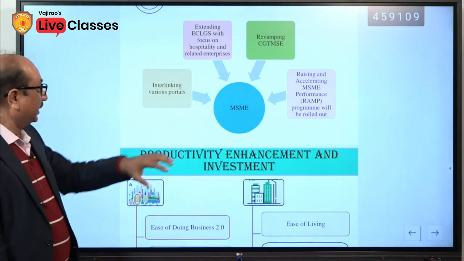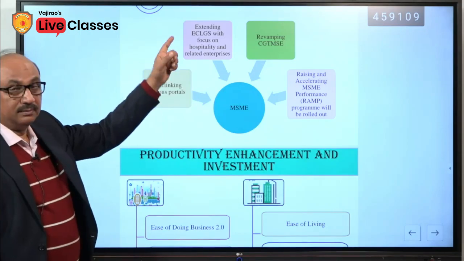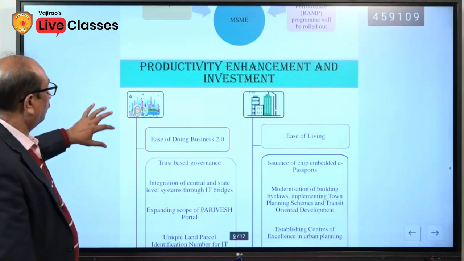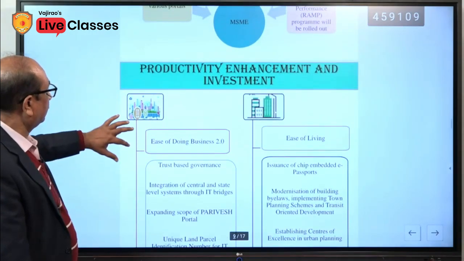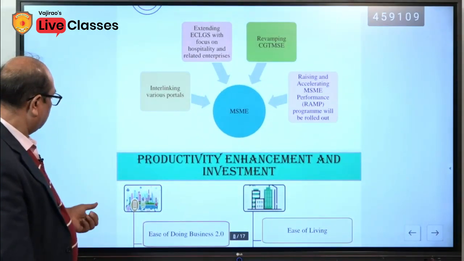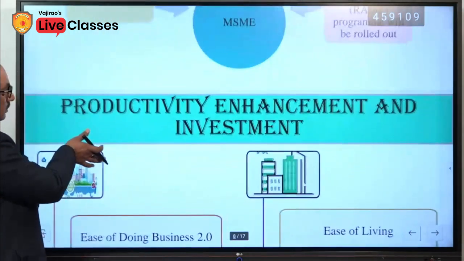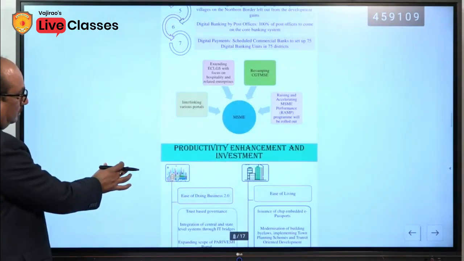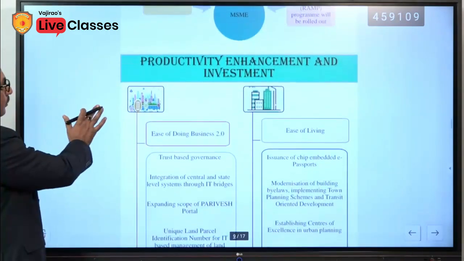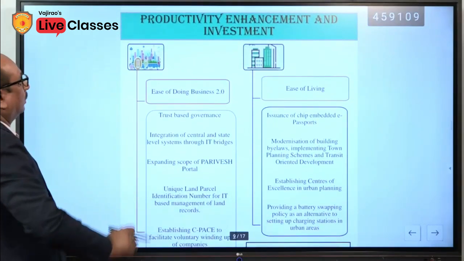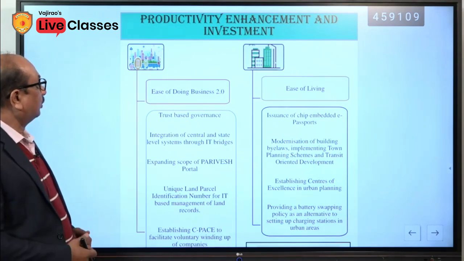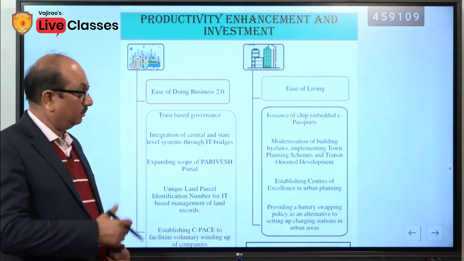Okay. So, you will have to remember it. The detail of all this will be given in a separate part. Productivity enhancement and investment. These are certain points and this will help you to write the answer.